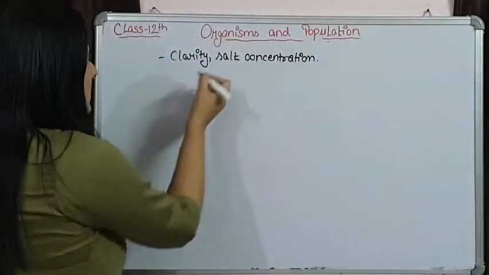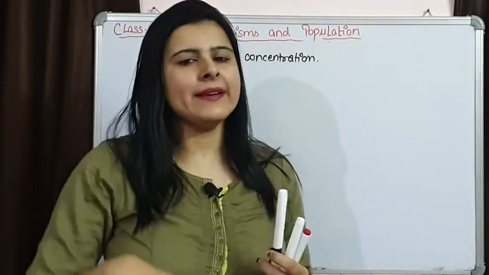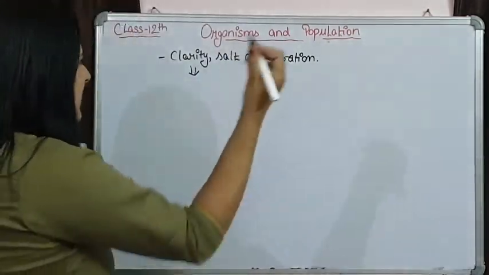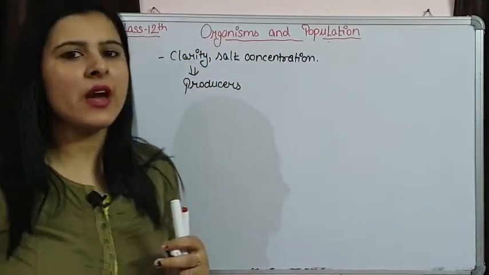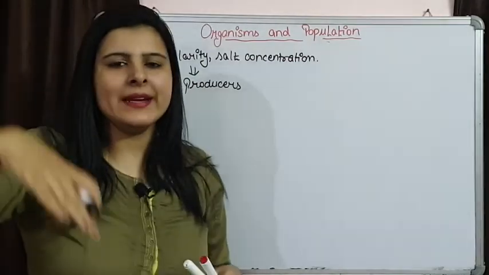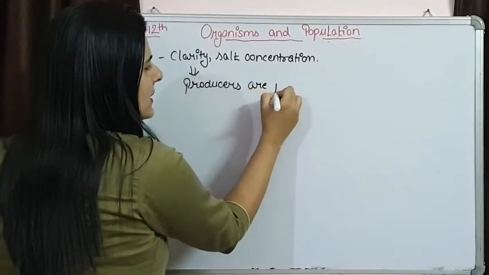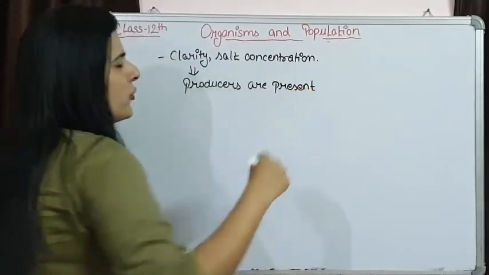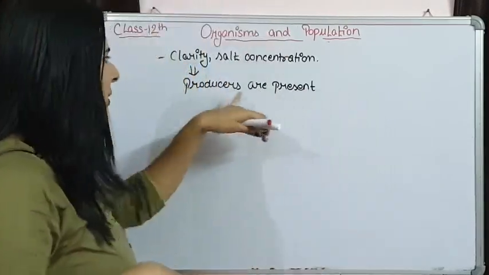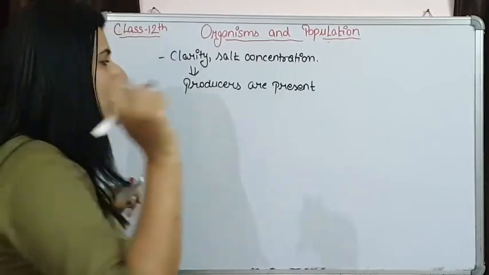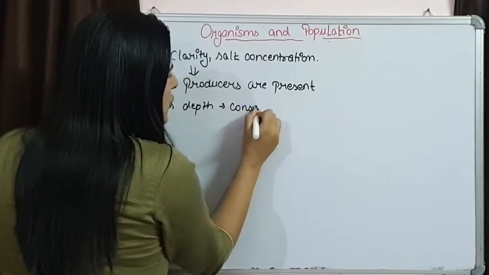If we see the first thing, that is clarity of water, if water is clear, that simply means light can easily penetrate water, which means that producers can survive. Algae, small plants, they can survive in these areas where light is penetrating. So near the surface, producers are going to be present. But if we move into deep water, where there is less light, the number of producers is going to decrease and consumers are going to be present. So at depth, consumers are present.